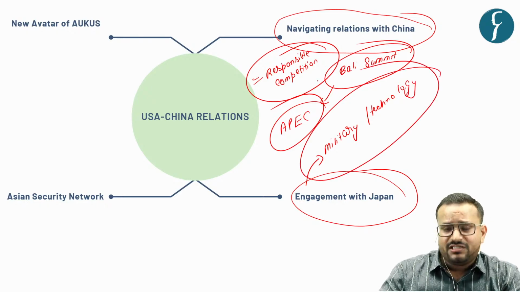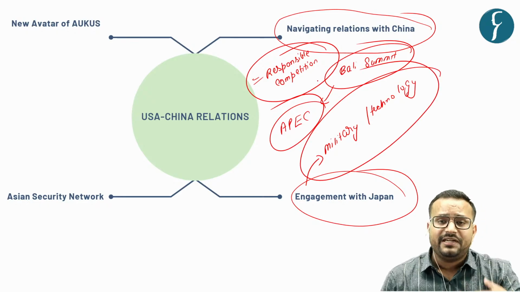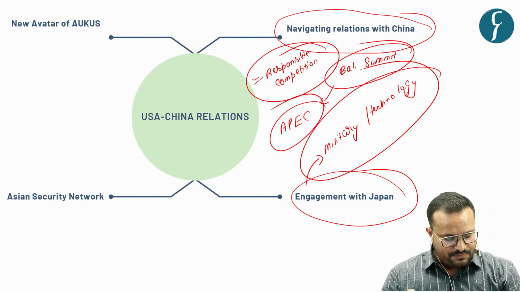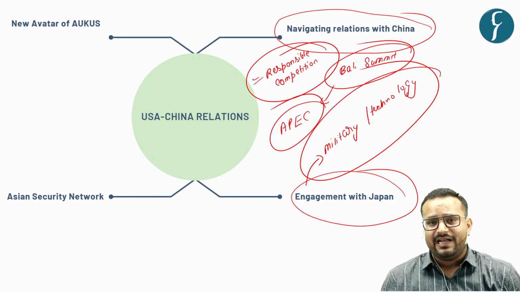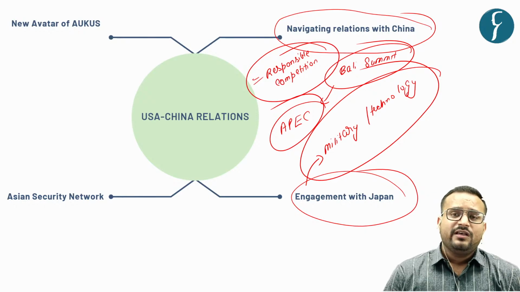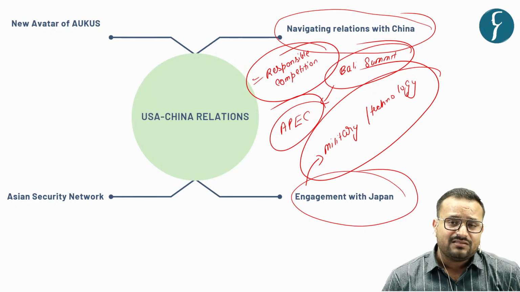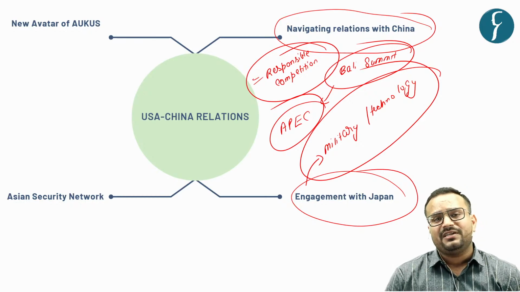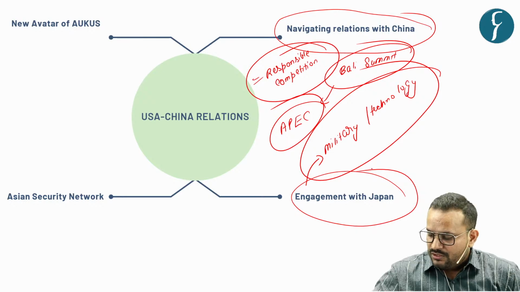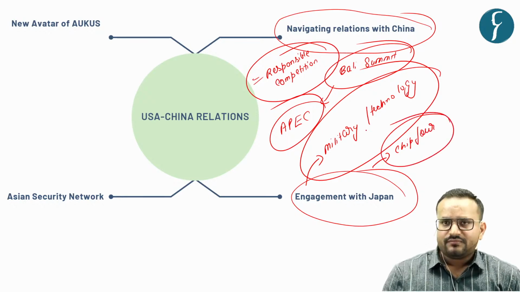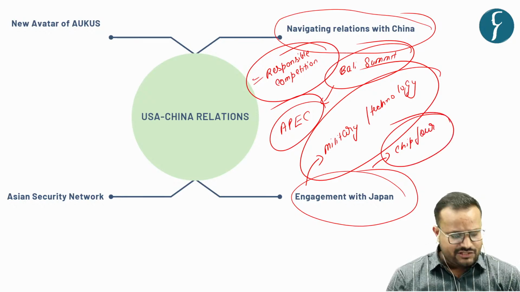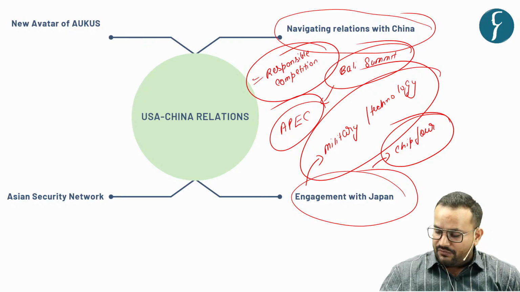In technology, Japan is highly advanced, and in military, the Japanese PM has openly stated that Japan is going to increase its defense budget, in the sense that it is going to spend more on defense capabilities so as to counter the regional threats that have been developing, and this has been actively promoted by the US. Also, there has been a Chip 4 alliance launched with countries like USA, Japan, South Korea, and Taiwan.